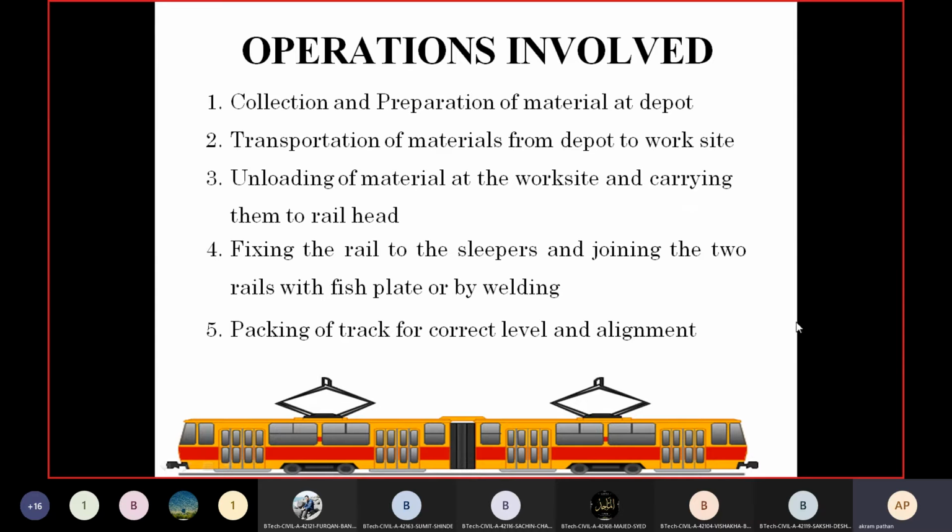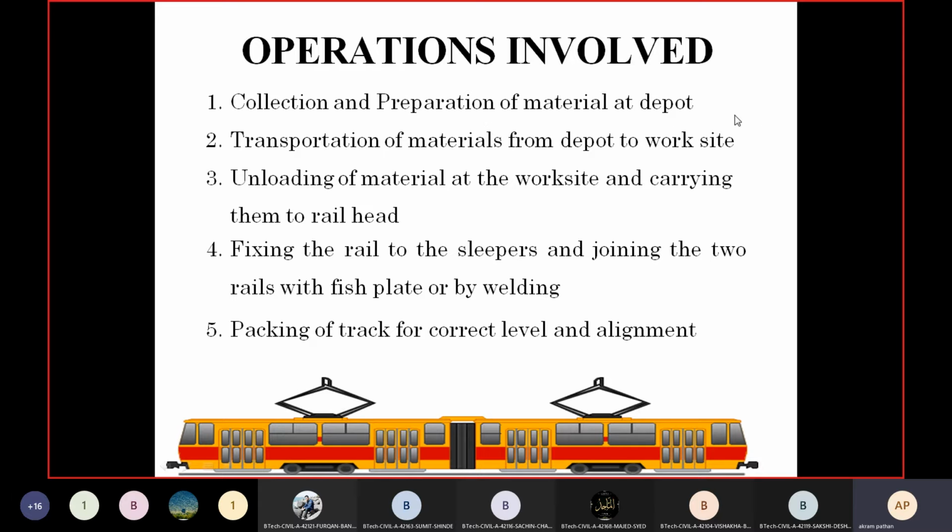Now if you see here, in case of the telescopic method, we have the 5 operations. The first operation for construction of the new railway track in the telescopic method is collection and preparation of material at the depot.